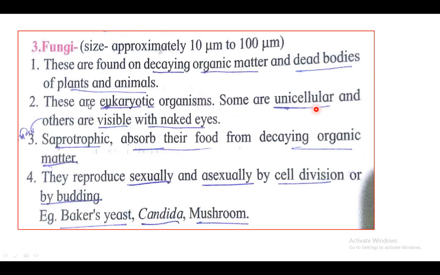Then the second characteristic: these are eukaryotic organisms, some are unicellular and others are visible with naked eyes. Third, saprotrophic, they absorb their food from decaying organic matter. Fourth, they reproduce sexually and asexually by cell division or by budding. Both types of reproduction can be carried out by the fungi, sexual and asexual. Sexually by cell division and asexually by the budding process.